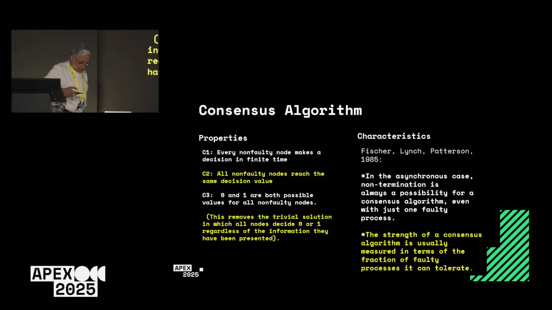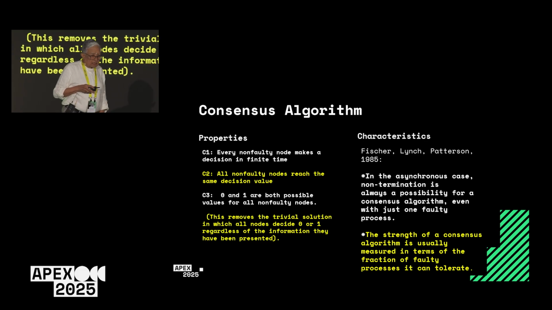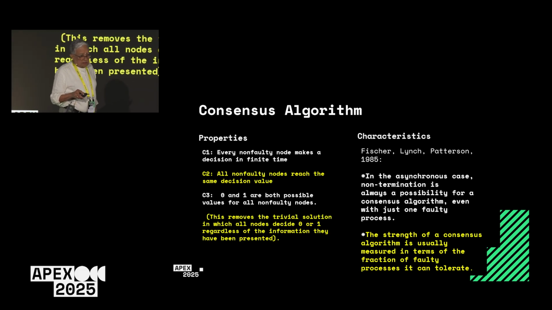Now, just to take a look at how the consensus algorithm in the XRPL works. Everyone knows, but I'm just repeating: every non-faulty node makes a decision in a finite time. All non-faulty nodes reach the same decision value. 0 and 1 are both possible values for all non-faulty nodes. This essentially rules out the trivial solution in which all nodes decide either only 0 or only 1 regardless of the information they have been presented.